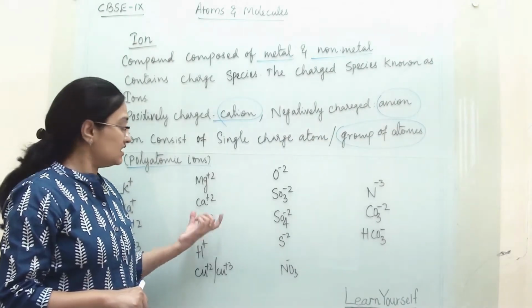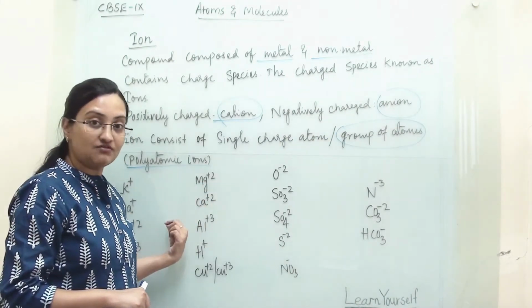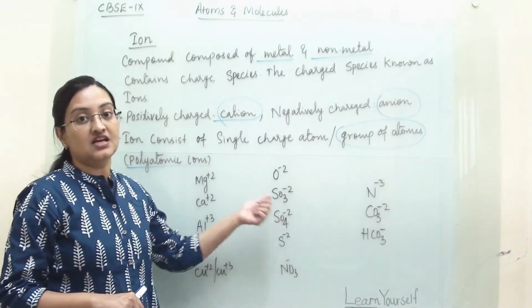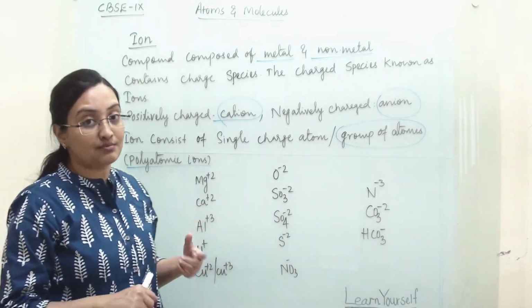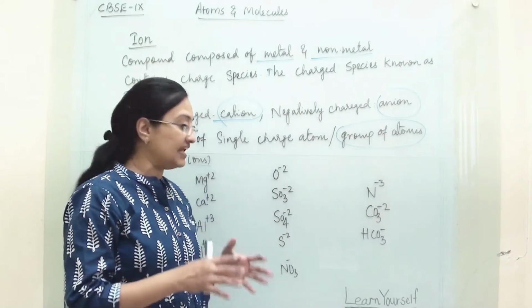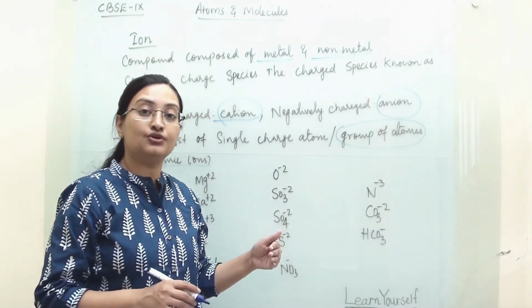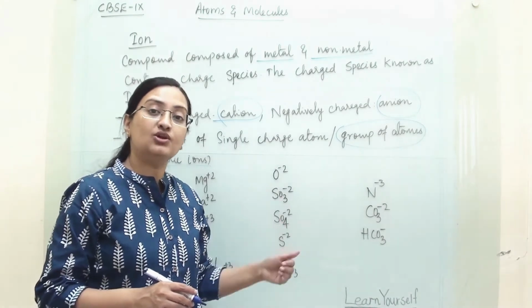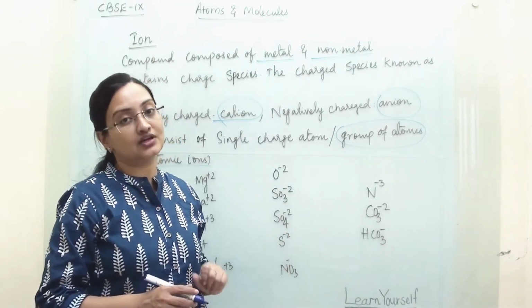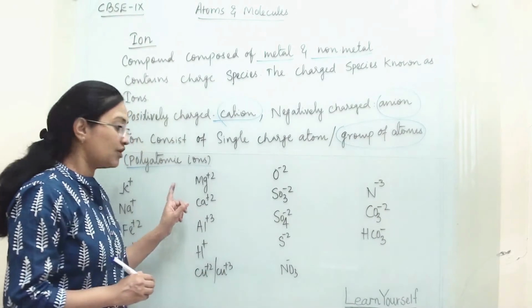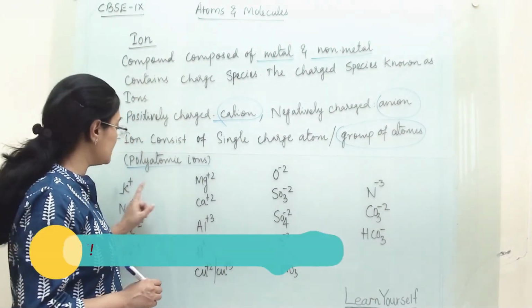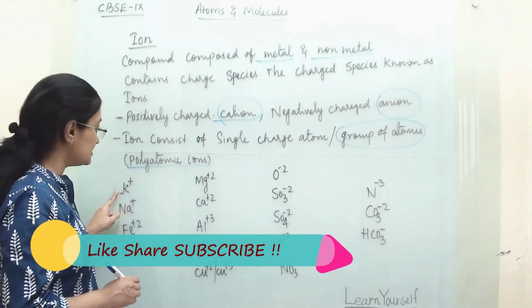Now we will see the charge of positive ions and negative ions. You have to remember these charges and the names of these particular ions. Only then will it be helpful when you are writing the molecular formula for any particular compound. Suppose this is a cation, then this is the potassium ion.